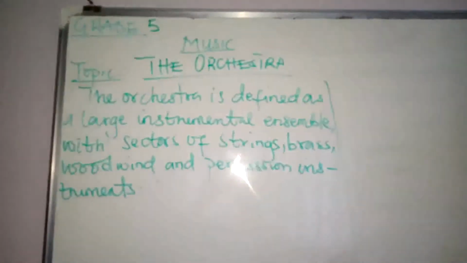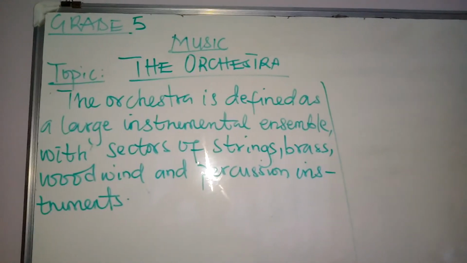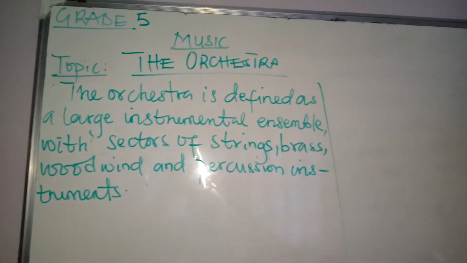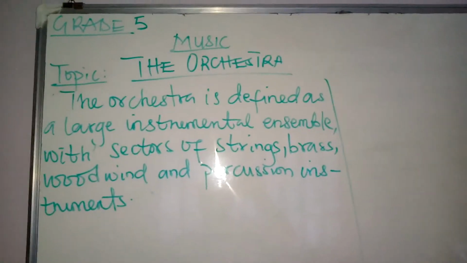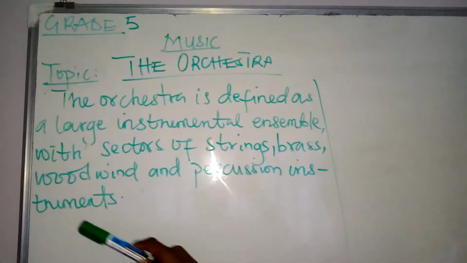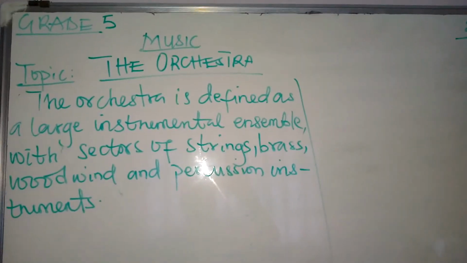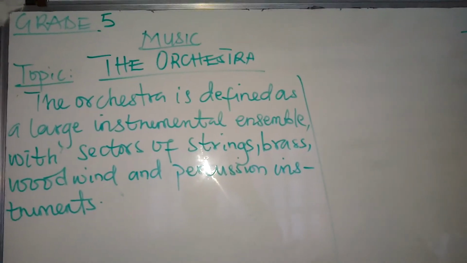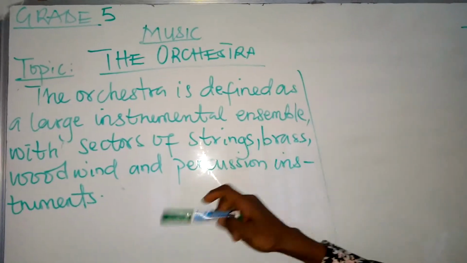The topic, orchestra. Now the orchestra is defined as a large instrumental ensemble. An ensemble is a group of persons playing together, with sectors of strings, brass, woodwind, and percussion instruments. These are the instruments we find in the orchestra.